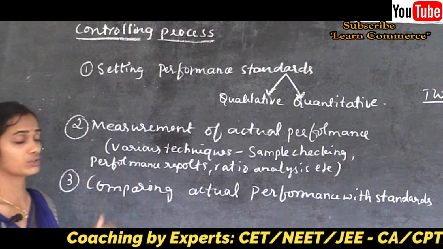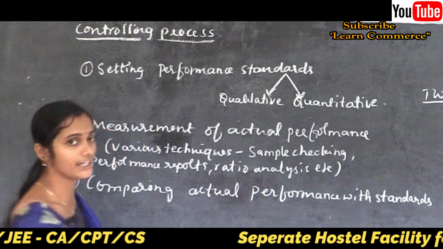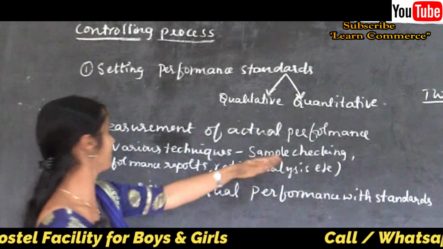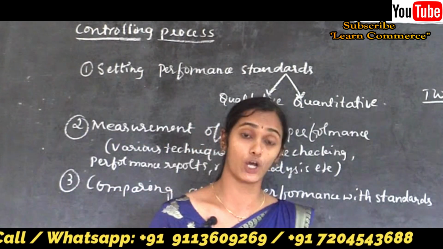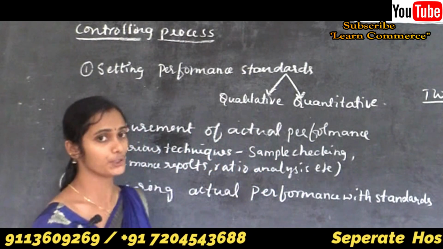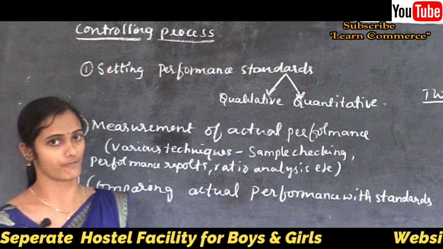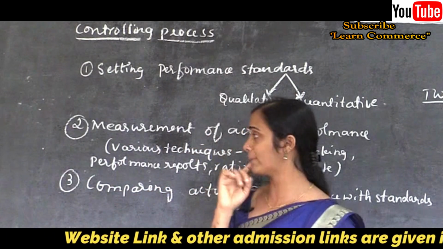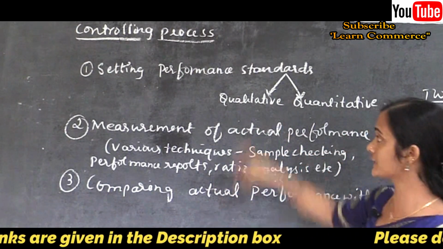They can use various techniques to measure or calculate the actual performance of an individual. Management can use techniques such as sample checking, performance reports, ratio analysis, and personal observation. There are many techniques that can be used by management to measure the actual performance of an employee. So controlling always focuses on measuring the actual performance and comparing it with the set standards.